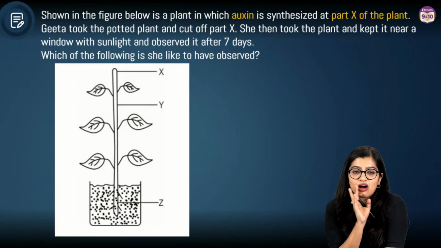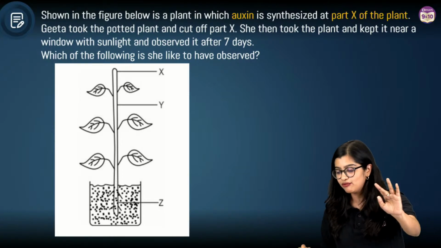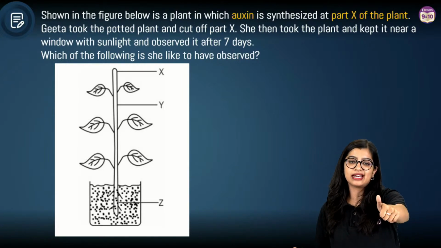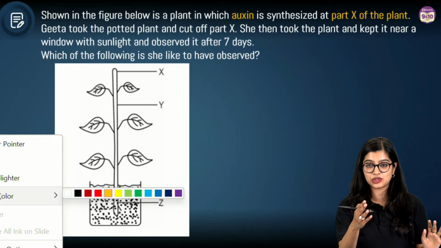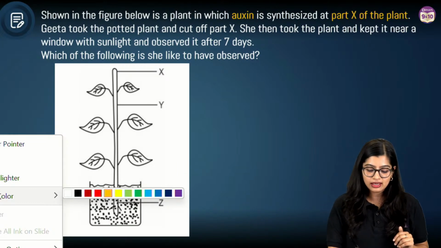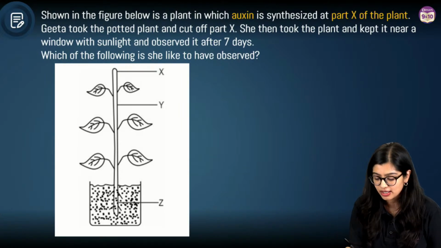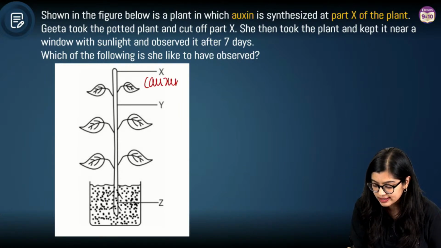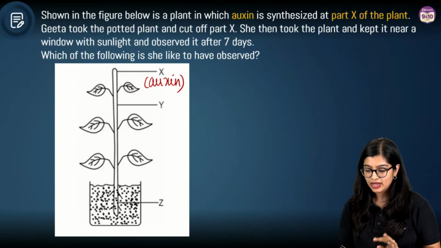Now, I want you to tell me what is X, Y and Z. You all have voted, no? Now tell me, what is X? X they have already said. X is the tip of the plant which synthesizes your auxin, right? So X is the part which synthesizes auxin.